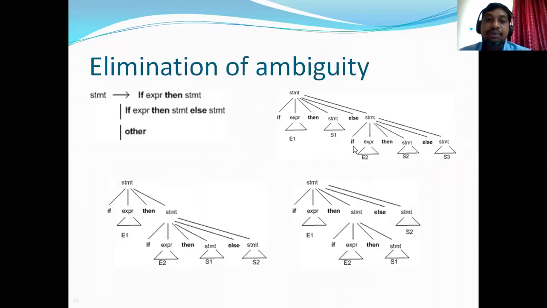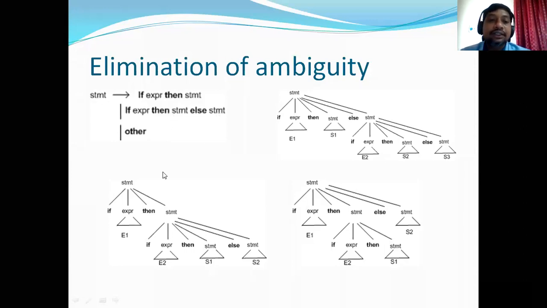So one classical example to demonstrate the ambiguity is this one. This is a classical context-free grammar to denote the if-then-else statements. Okay, the if-then-else conditional statement. As you can see here, the statement could be if expression then statement. We have another rule: statement could be if expression then statement else statement. Okay.